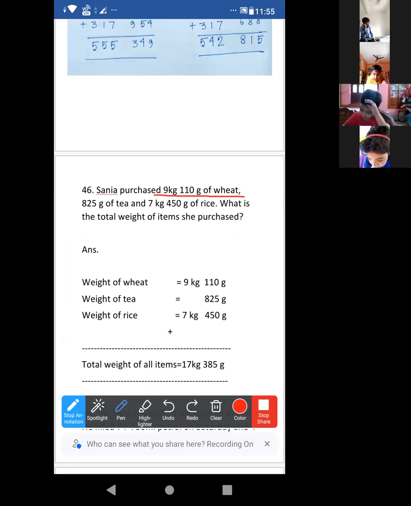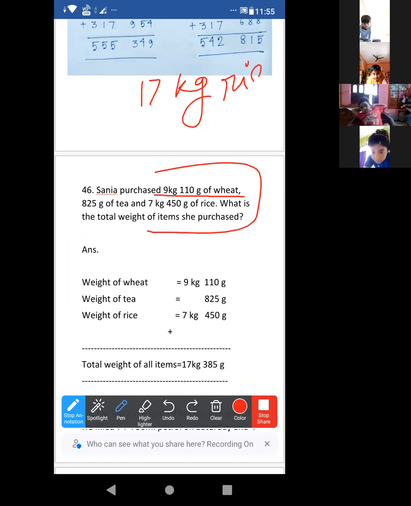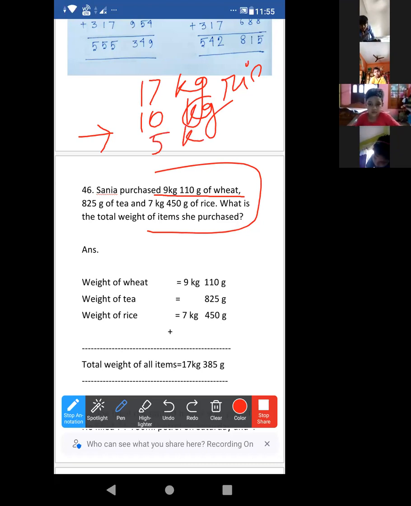Suppose you went to a shop and purchased 17 kilogram of rice. I am not going for this sum, just listen to me. And you purchased wheat for 10 kilogram, and you purchased some pens and chocolate, and the weight of the chocolate and pens is 5 kilogram. Is that clear?